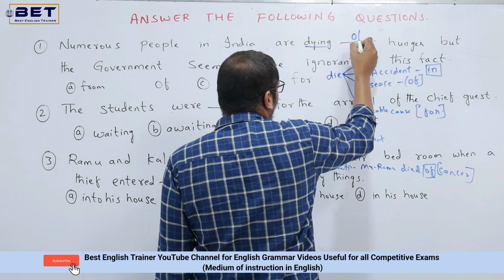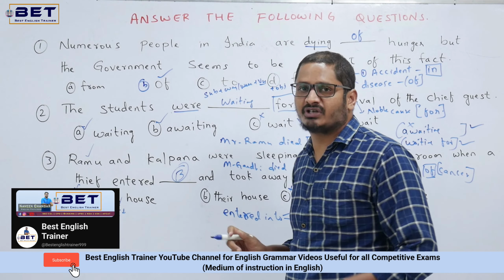Next we have their house, into house, in his house. In his house is again wrong because the pronoun his is used, the same as before. So option D is wrong. Into house, we don't use into because we use into only with these conditions. Now, what is the option we have? Option B is the right answer. That's altogether, their house is right.